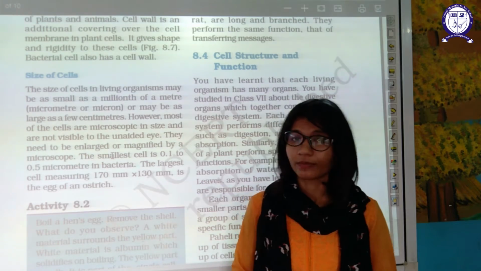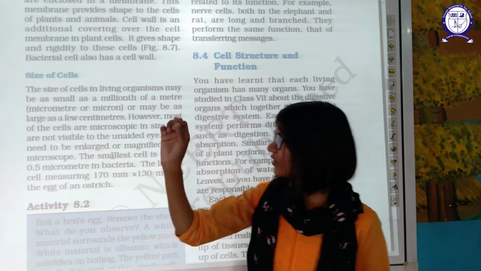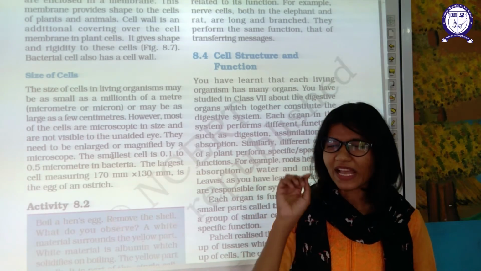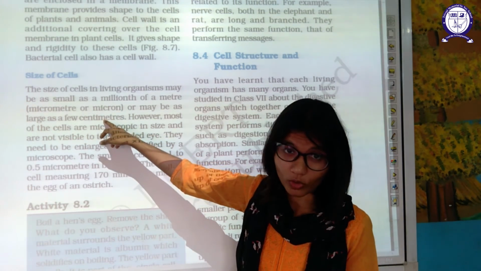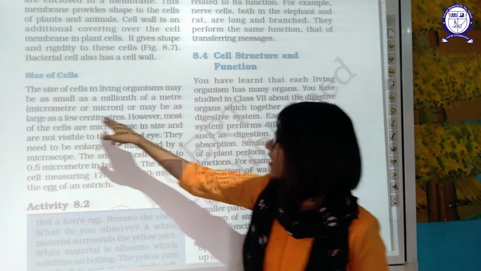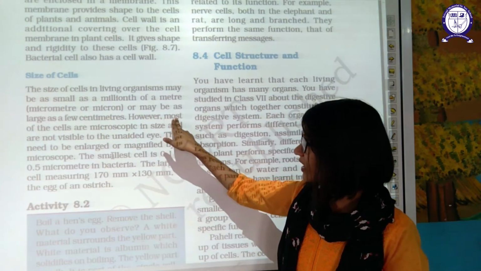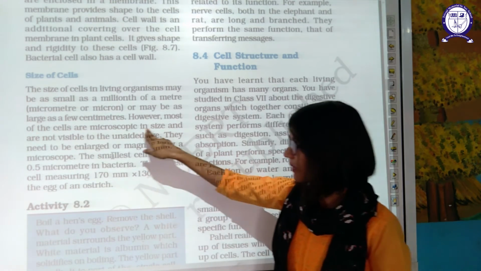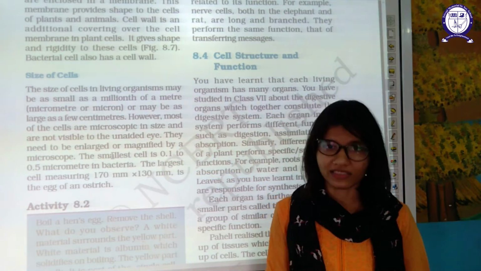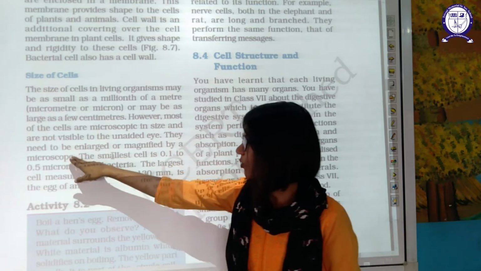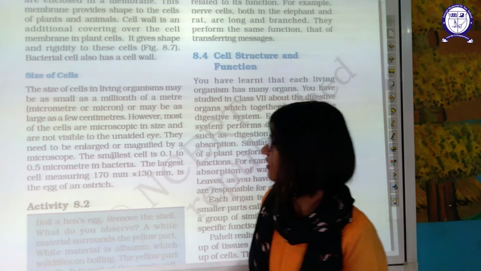Now, size of cell. The size of a cell in a living organism may be as small as a millionth of a meter. A millionth of a meter is known as a micron. It may be as large as a few centimeters also. However, most cells are microscopic in size and not visible to your unaided eyes. They need to be enlarged or magnified by a microscope. We need a microscope to observe them.